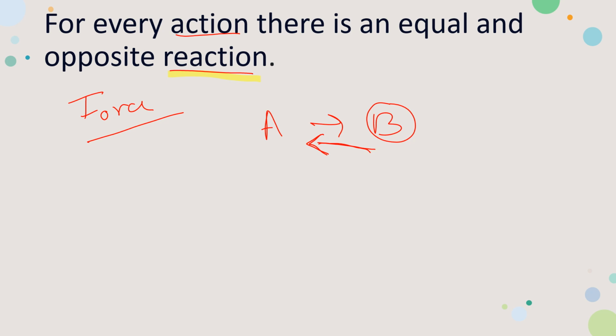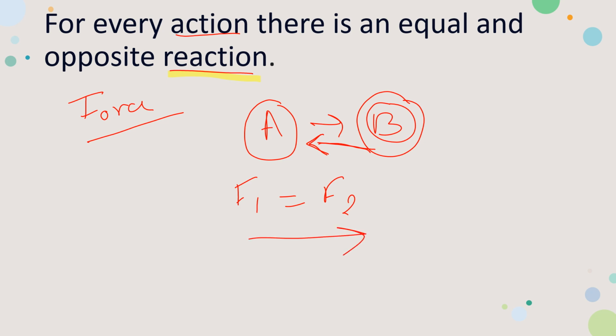And also these forces act on different objects. They are not on the same object, they are on different objects, and the magnitudes of the forces are equal. Force 1 is equal to force 2, but it is not necessary that the accelerations due to these forces are equal. The accelerations these forces produce may not be equal because of the difference in the masses of the two objects. Let us understand this with some examples.